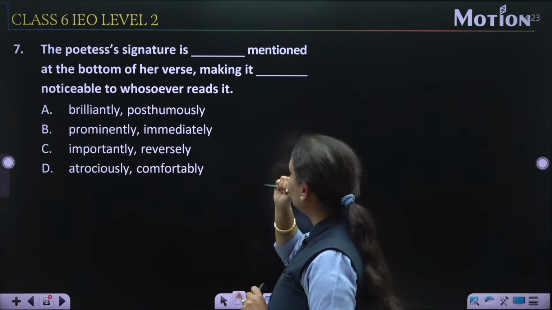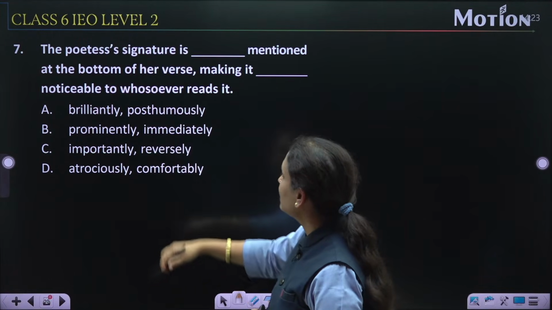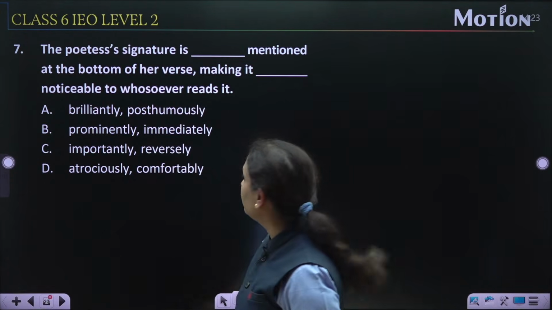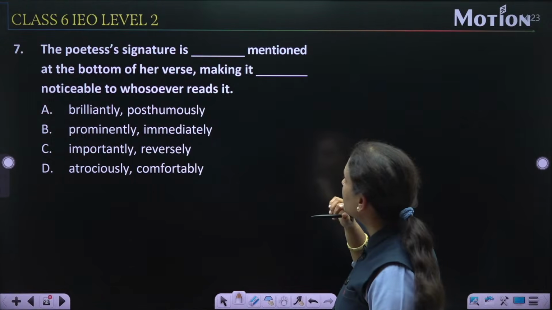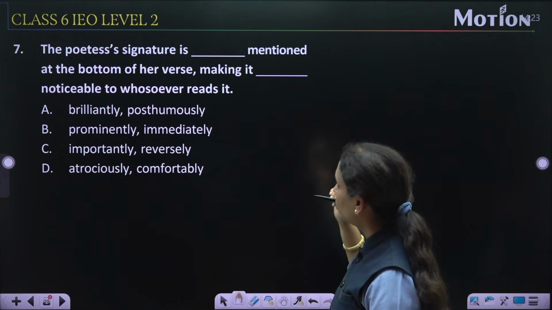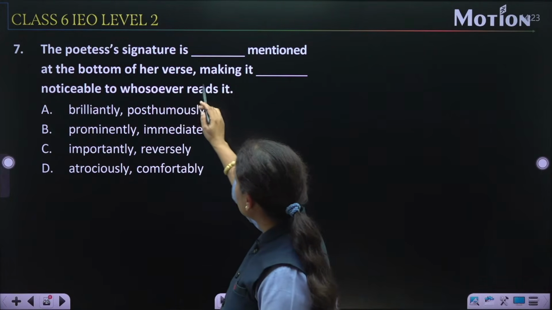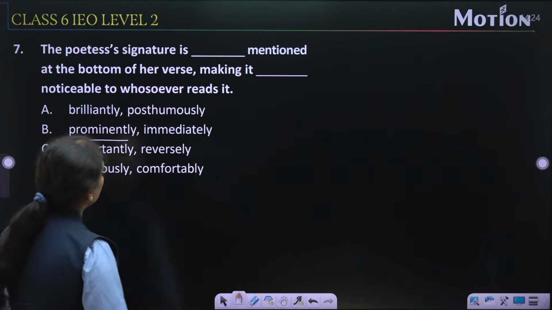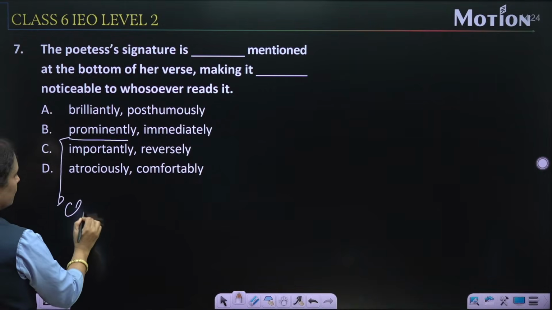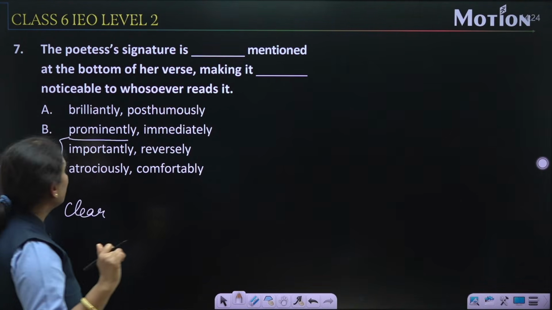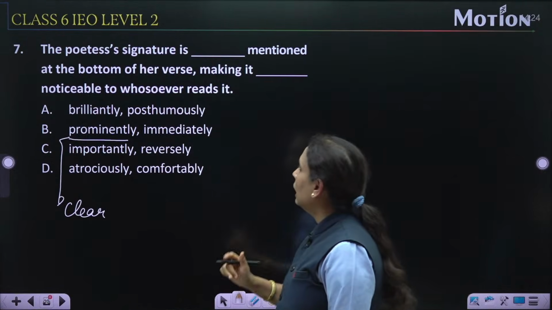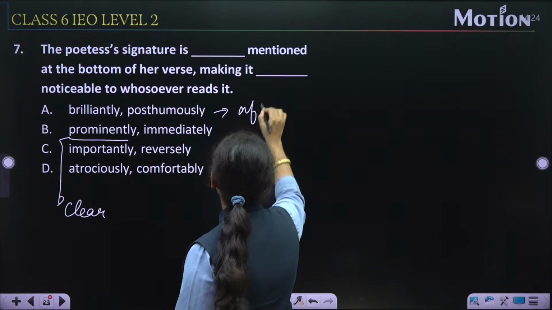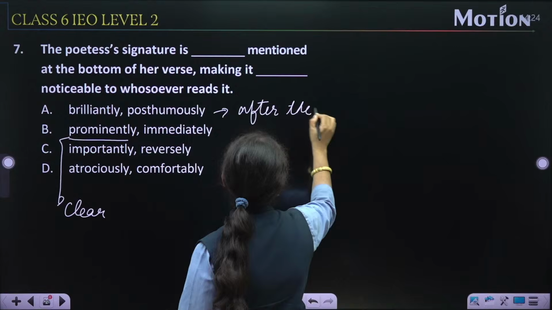Now first try to understand the options also. First option is A, option number A, brilliantly and posthumously. Brilliantly का meaning you all know, so does it fit? The poetess's signature is brilliantly mentioned at the bottom, no. The poetess's signature is prominently mentioned. Yes, prominently, we can say prominently is appropriate for this, because prominently means clear, easily visible, right. So yes, prominently maybe. Then posthumously means after the death of someone, after the death.